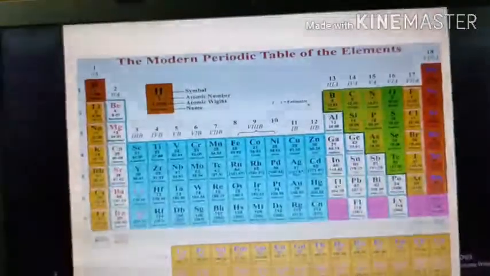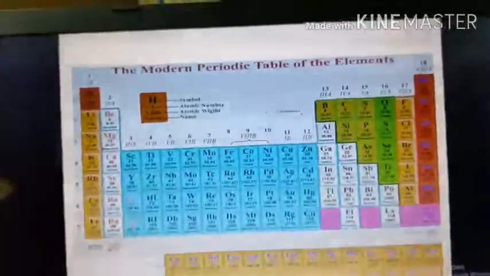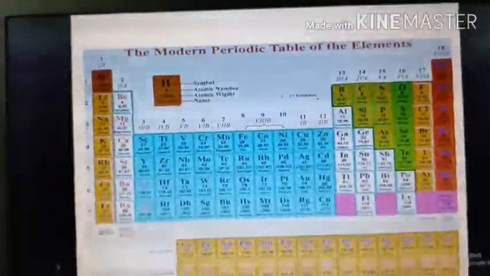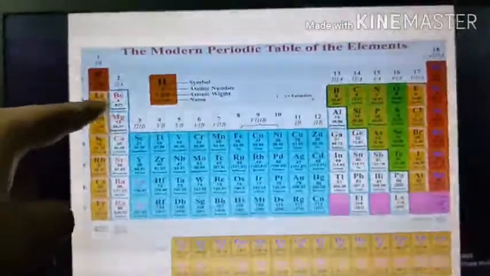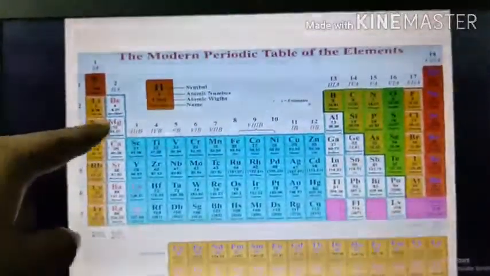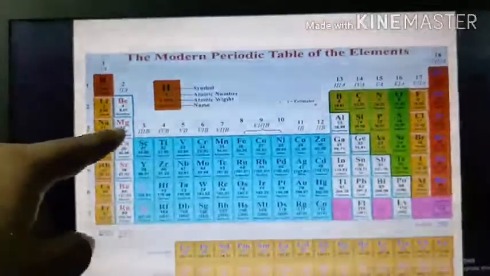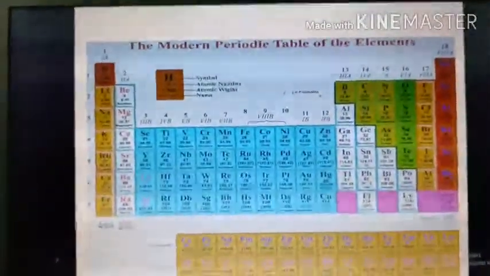So the first period is called the very short period. Then the second period contains 8 elements from lithium to neon, so the second period is also called a short period. The third period also contains 8 elements.